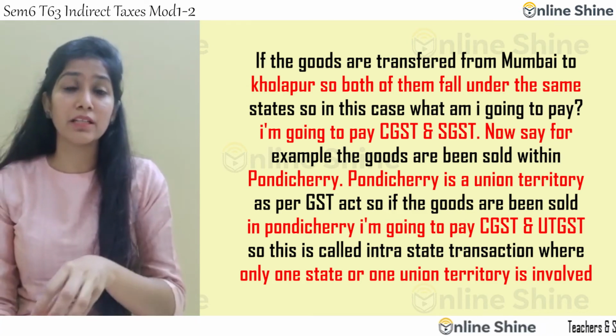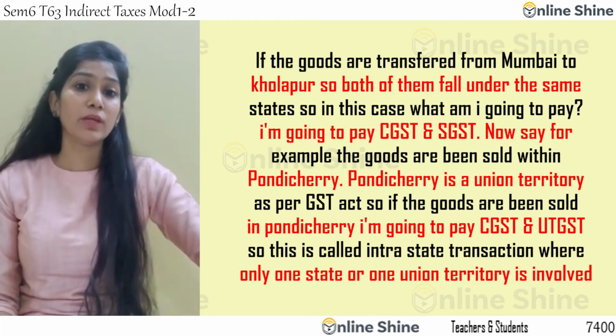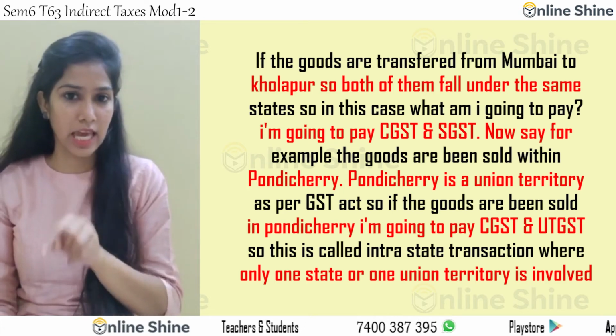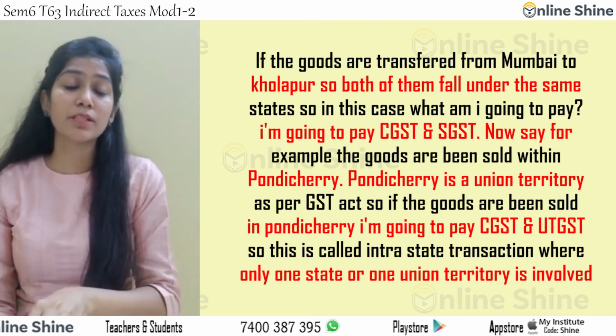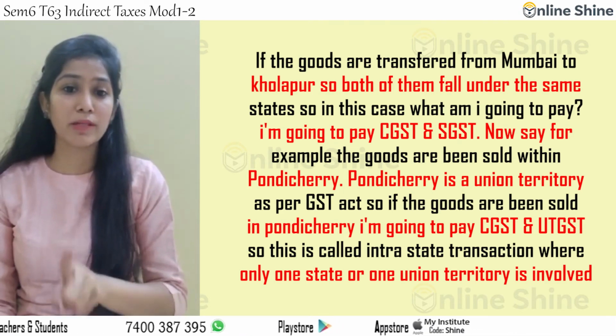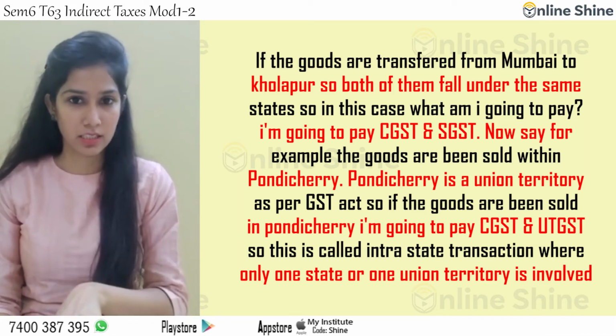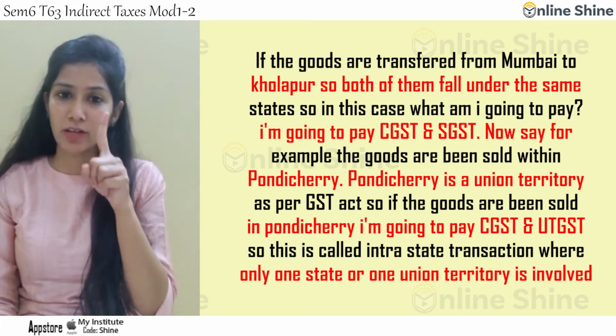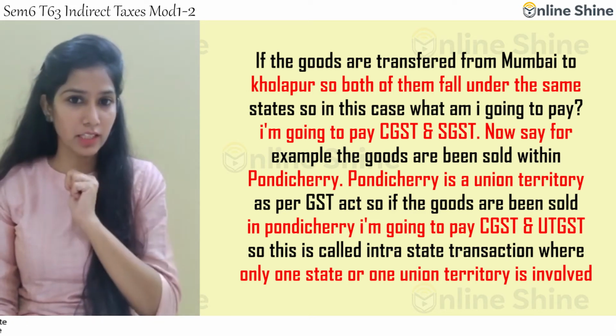Now say for example, if the goods are being sold within Pondicherry. Pondicherry is a union territory as per the GST Act. Okay. So if the goods are being sold in Pondicherry, what am I going to pay? CGST and UTGST. Okay. So this is called intrastate transaction, where only one state or one union territory is involved.